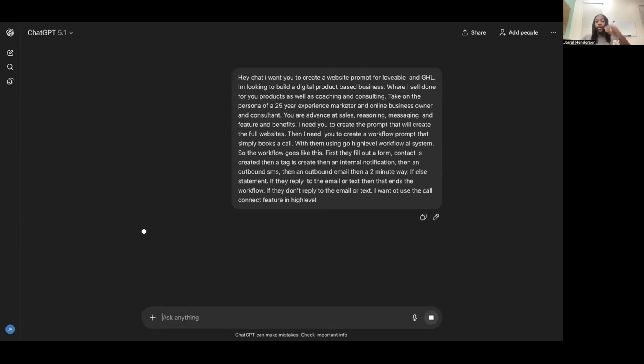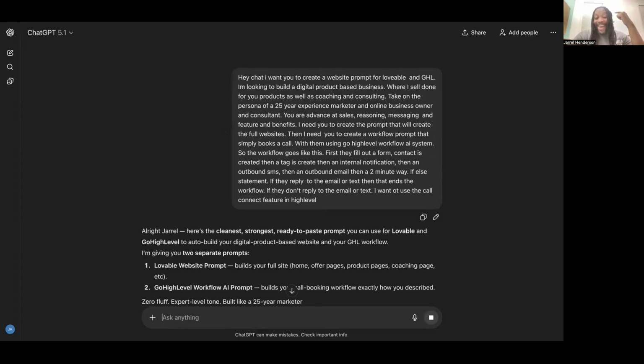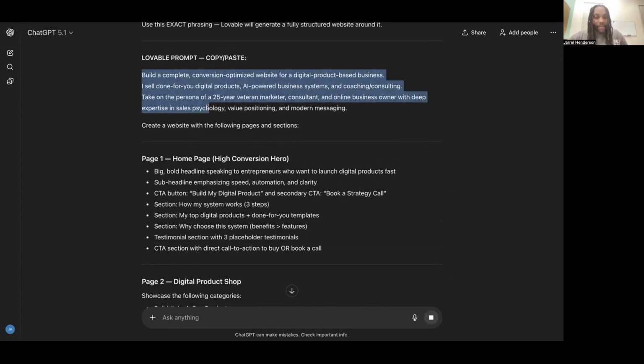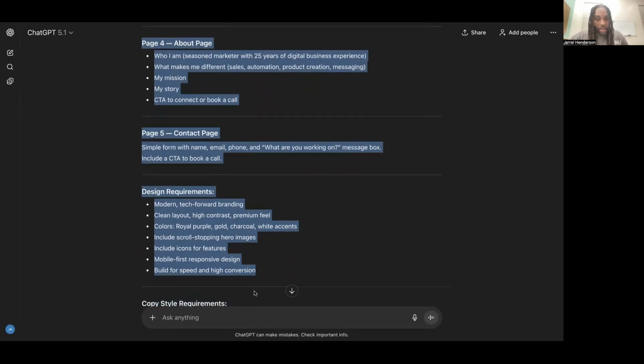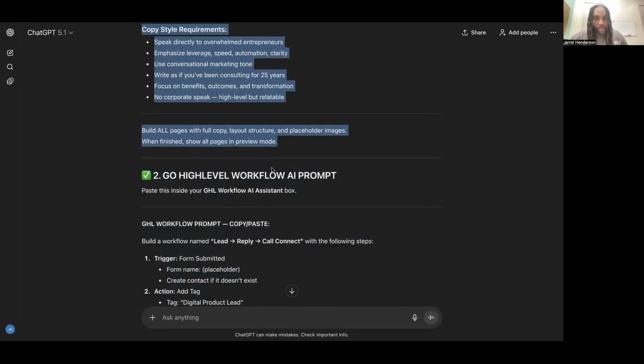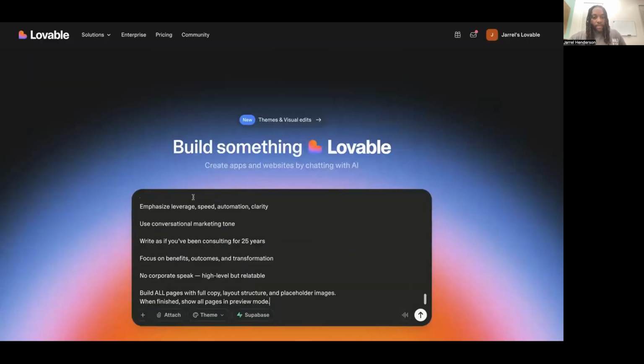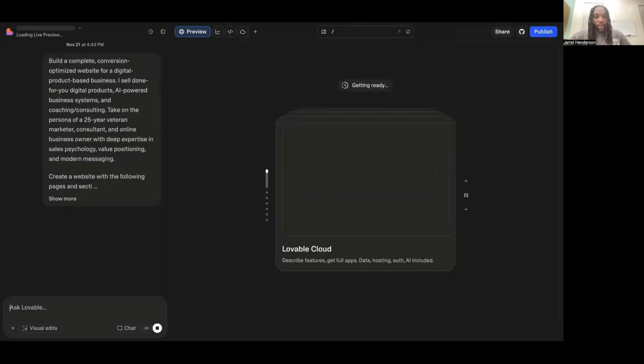All right, boom. So it's going to create the website prompt for Lovable, the website prompt for high level, and the prompt for the workflow that's going to actually deliver the products, right? Or if someone comes in on your site and fills out a form. And I'm showing you that you can build these things fairly quickly. All right, got the Lovable prompt. Boom. Put that in, let it go to work.